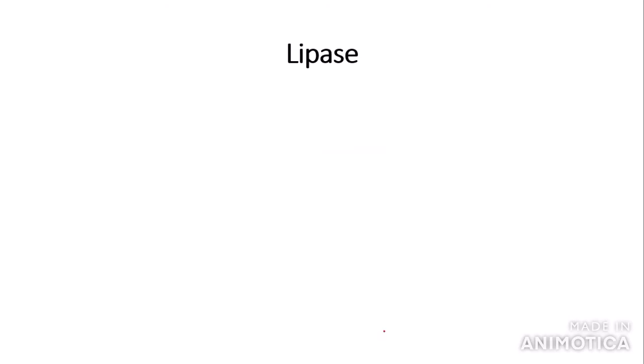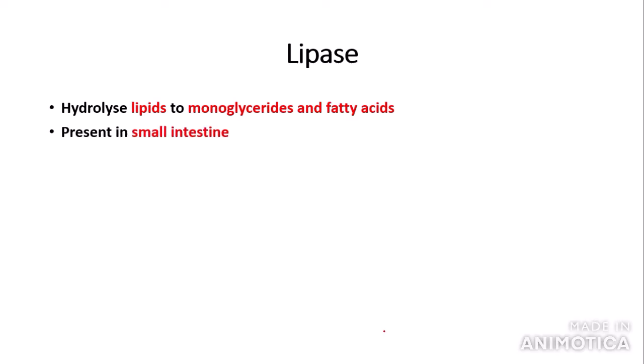So the next enzyme you need to know about is lipase. As the name suggests, lipase hydrolyzes or breaks down lipids to monoglycerides, so glycerol, and fatty acids. Lipase is present in the small intestine. You need to know about some adaptations that lipase has to make sure that it functions efficiently and quickly.